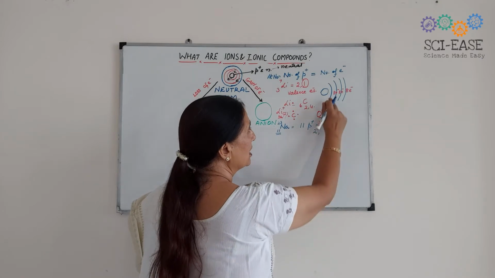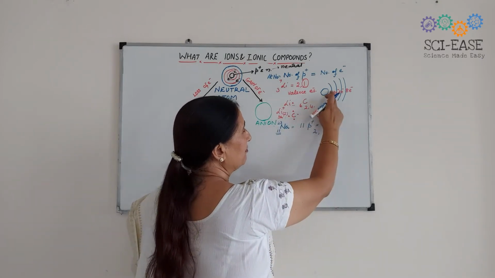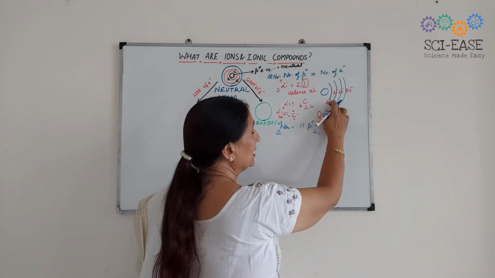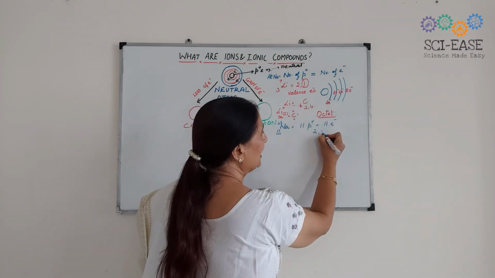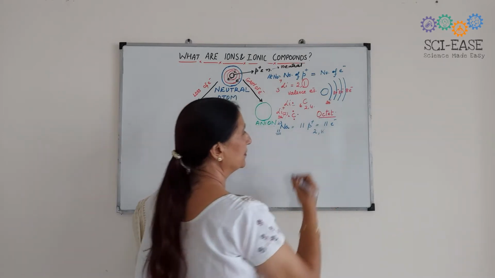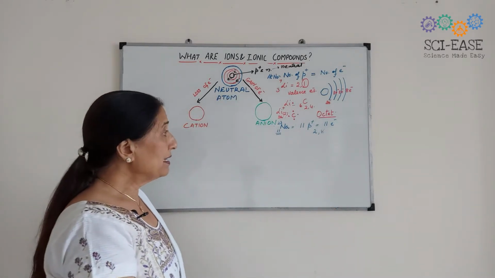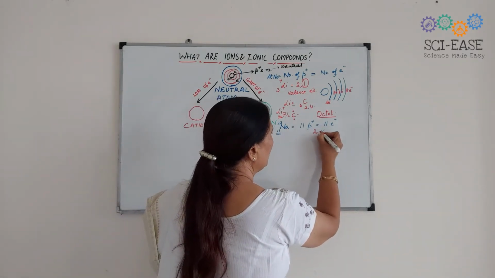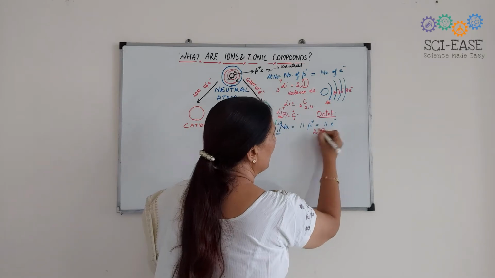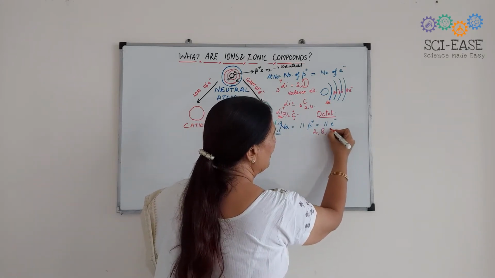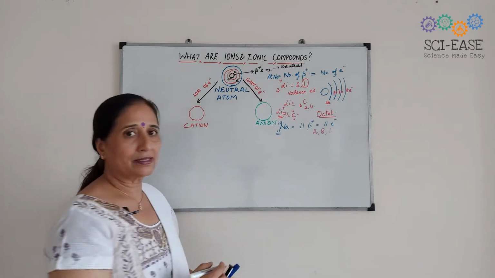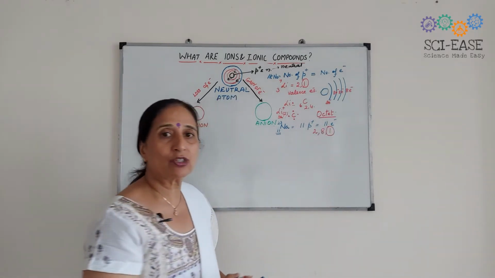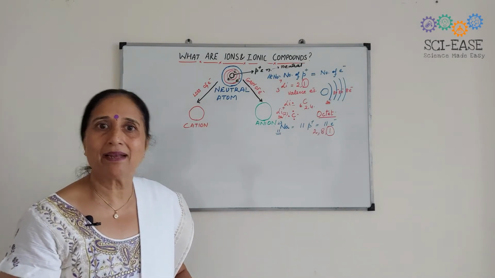First 2 electrons will occupy the first shell. Then in the second shell, a maximum of 8 electrons can be accommodated. And in the next shell, only 1 electron will be there. 2 electrons in the first shell, 8 in the second, and 1 in the third. This is the valence electron, which is present in the valence shell.